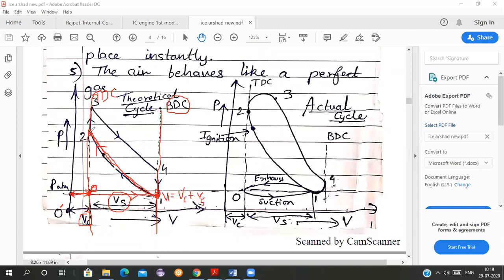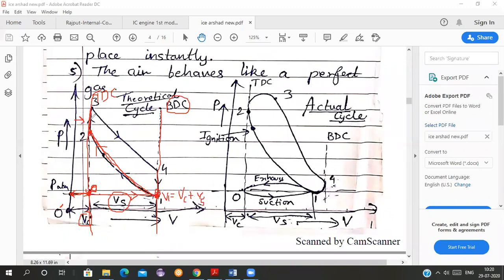We have reached the clearance volume point 2. Again see, now from point 2 we are increasing the pressure without moving the piston. What are we assuming? Heat is supplied in process 2-3 at constant volume.